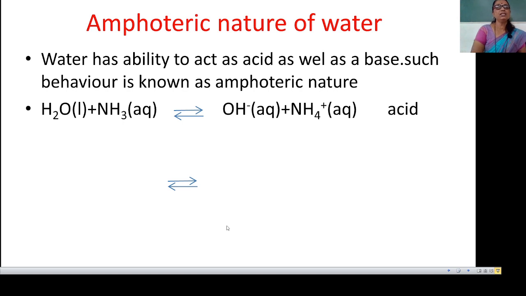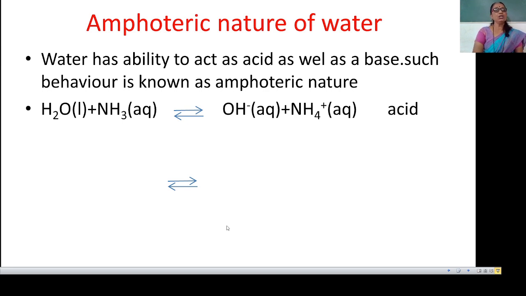And next point is the amphoteric nature of water. What is amphoteric? Means a substance which can act as an acid as well as a base is called amphoteric. Here water has the ability to act as an acid as well as a base. Such a behavior is known as amphoteric.